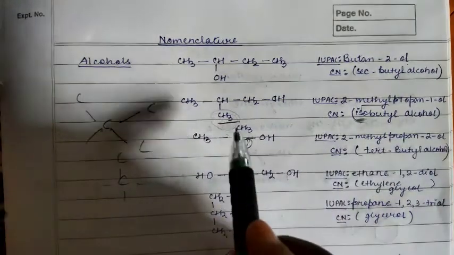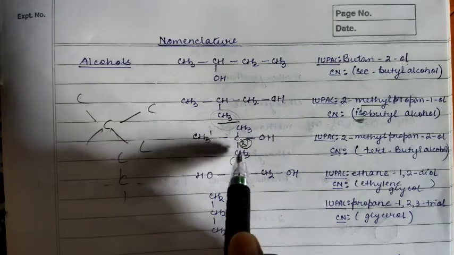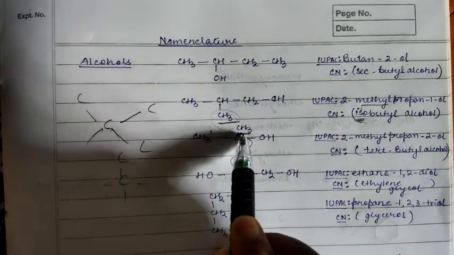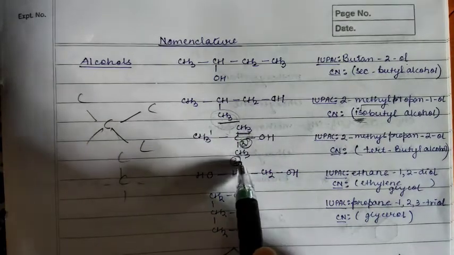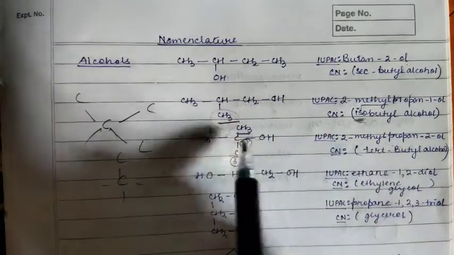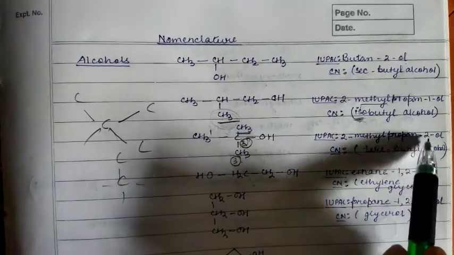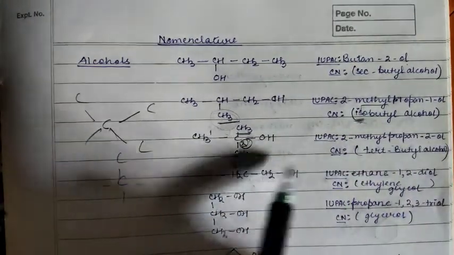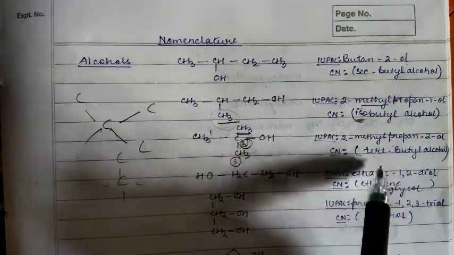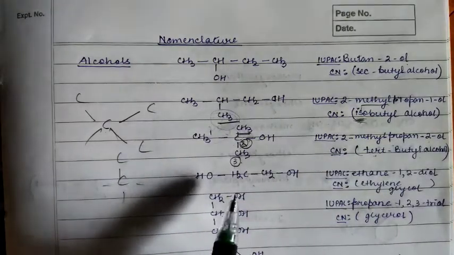Clear? 1, 2, 3. So at second position you are getting the methyl group. So 2-methyl propane, the parent chain is a propane chain. And at position 2 only you are getting the OH, so it is 2-ol. Clear? Now the common name for this is tertiary butyl alcohol.